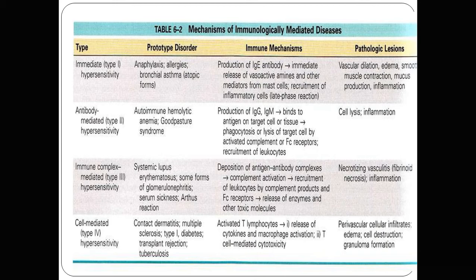Similarly, in type 1 reaction, the major immune mechanism involves the IgE type of antibody. So IgE antibody plays the major role in type 1 reaction. While type 2 reaction is called antibody mediated hypersensitivity. The prototype disorders are autoimmune hemolytic anemia, autoimmune thrombocytopenia or Goodpasture syndrome. Here the antibodies are IgG and IgM. So IgG and IgM are the main antibodies in the type 2 reaction.